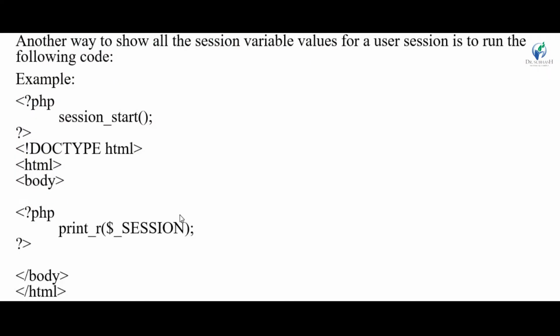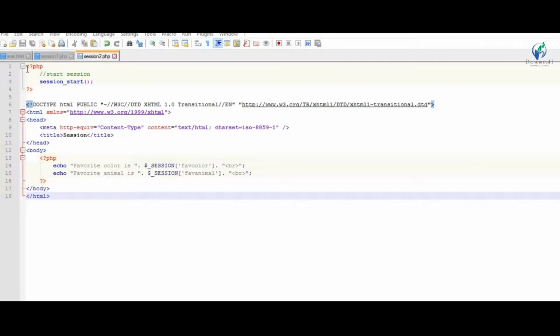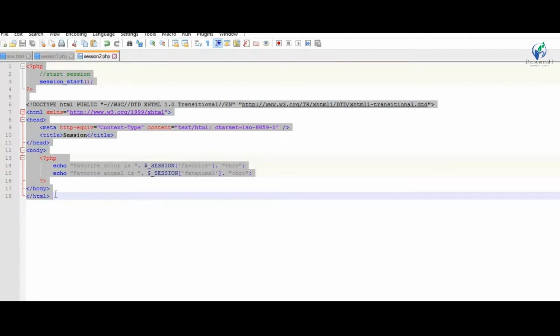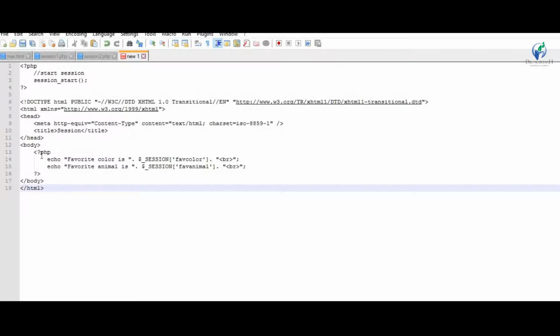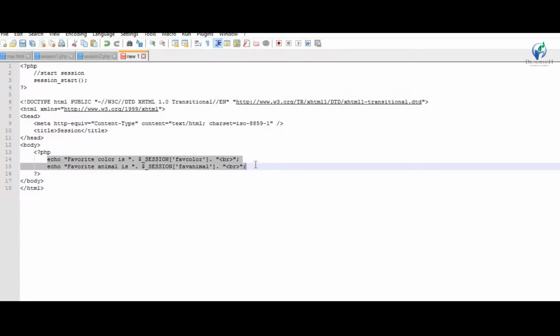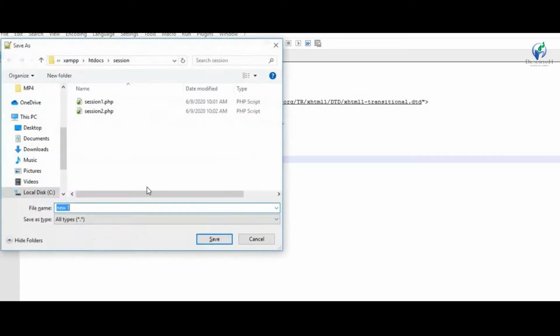Let's see another way to show all the session variable values for a user session, which is to run the following code. Just session_start and display print_r $_SESSION, which will display all session variable values. I create a new file, copy this file, new, then paste, remove this code, save this file.